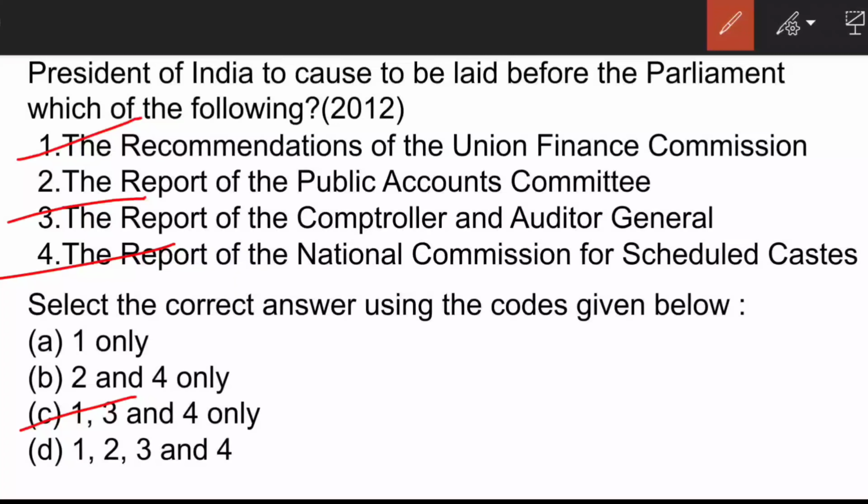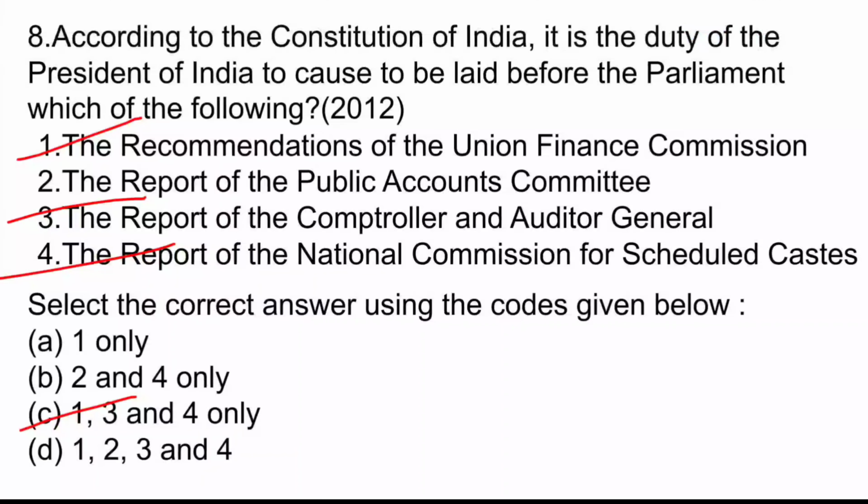Here, the option 2 is wrong. Public Accounts Committee, the body itself scrutinizes the report of CAG. CAG presents 3 reports to Public Accounts Committee. They are audit report on appropriation, audit report on finance, and audit report on public undertaking. Let's move to the next slide.